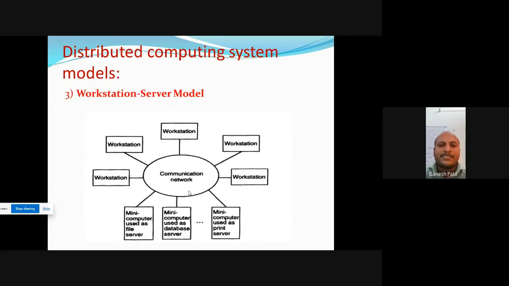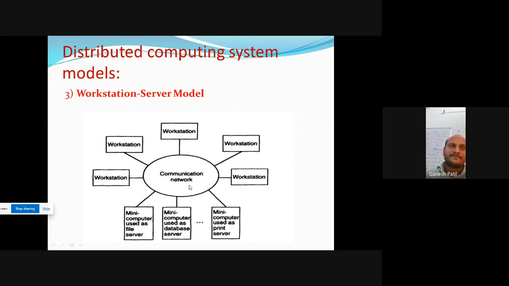Next is the workstation server model. See here, these are the workstations. Workstation means your personal computer. In the diagram below, a mini computer is used as a file system server, a mini computer as a database server, and a mini computer as a print server. These servers are available, and all servers are connected to the switch, or to the network.